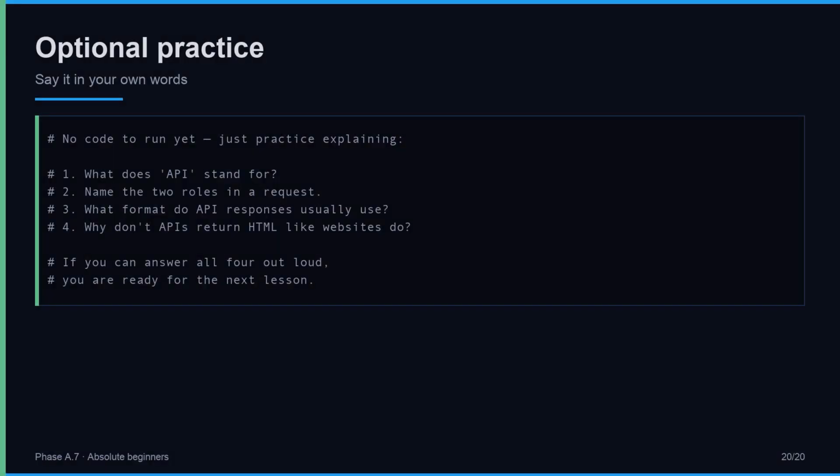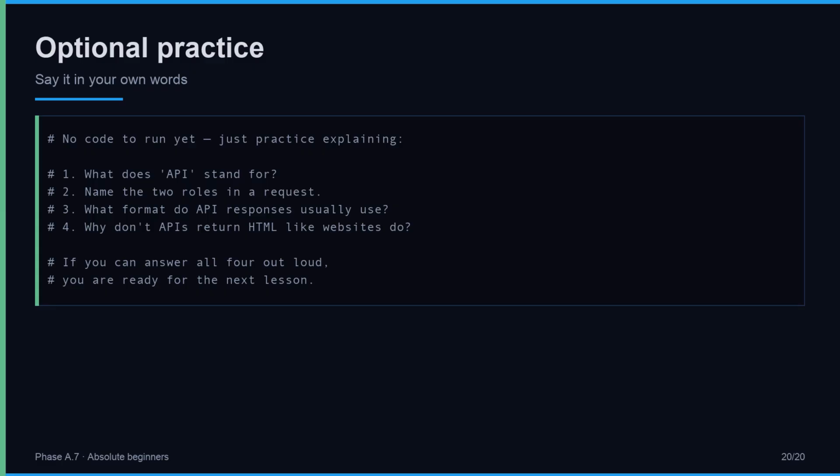Try explaining out loud, as if teaching a friend, what does API stand for? Who sends the request and who sends the response? What format does the data usually come back in? Why do APIs send plain data instead of pretty pages? If you can answer all four without notes, the concept is yours.